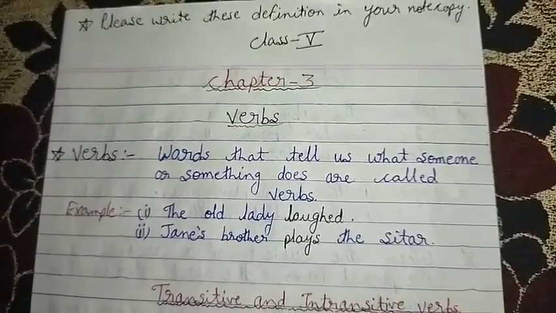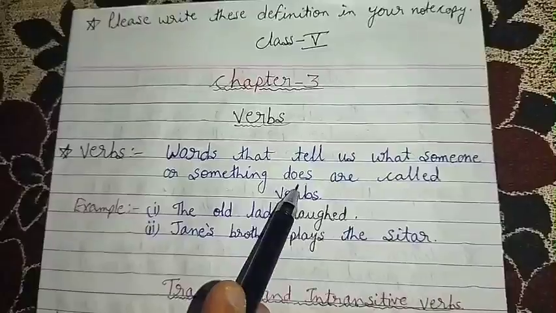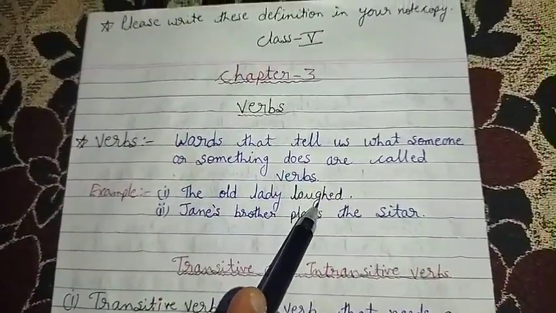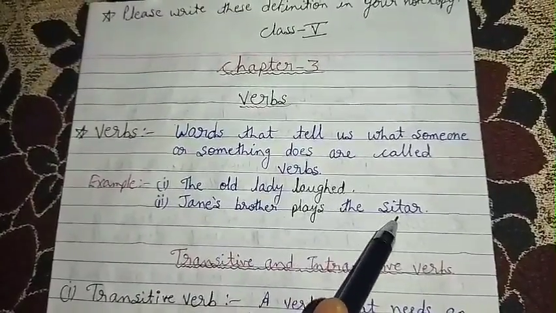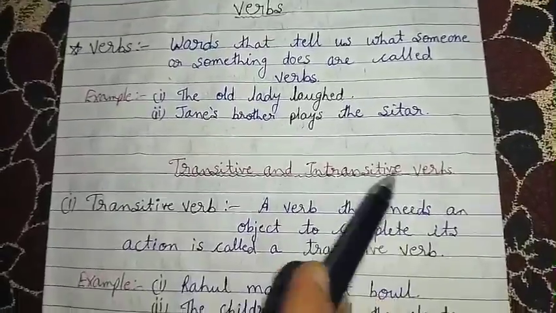Chapter 3, verbs. Words that tell us what someone or something does are called verbs. Example, the old lady laughed. Here laughed is the verb. Jane's brother plays the sitar. Plays is the verb. Transitive and intransitive verbs.